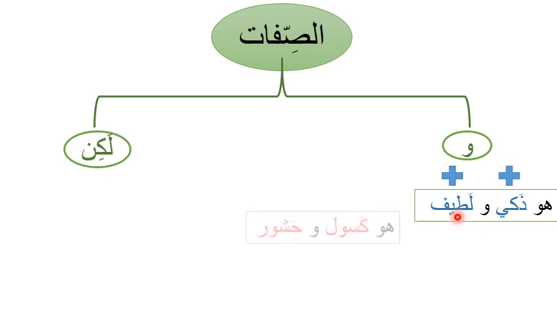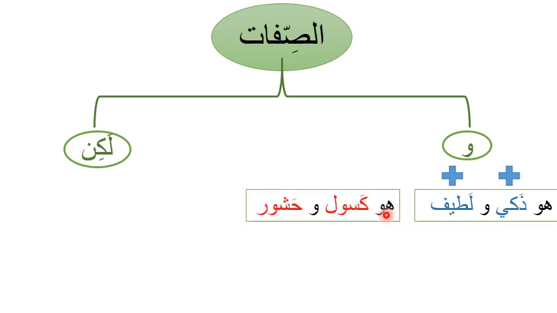There is another way. هو كسول وحشور. He is lazy and nosy. We are using the connective و when we have two negative adjectives too. So we use و when we have two positive adjectives or two negative adjectives.